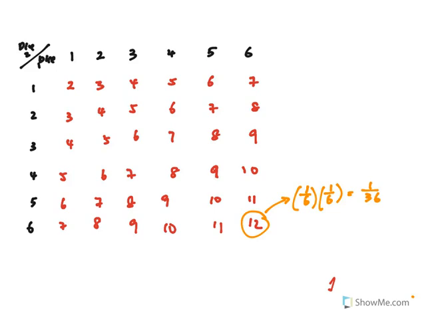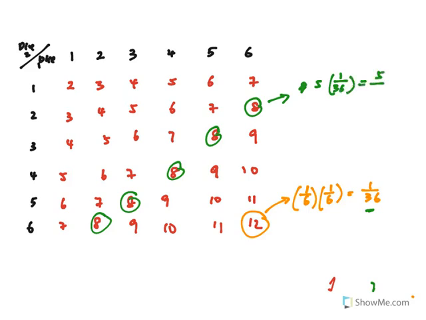This is the only possible outcome in which the musician will be paid $6 by the gambler. But if the total score is 8, let's look at 8, where we have 2, 3, 4, 5. If this is 1 over 36, then the probability that I'm going to get $3 paid by the gambler will be 5 times 1 over 36, which is 5 over 36.